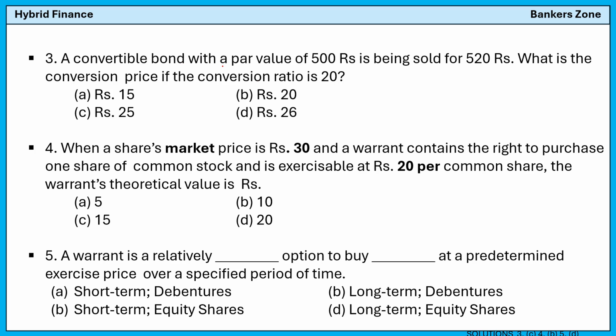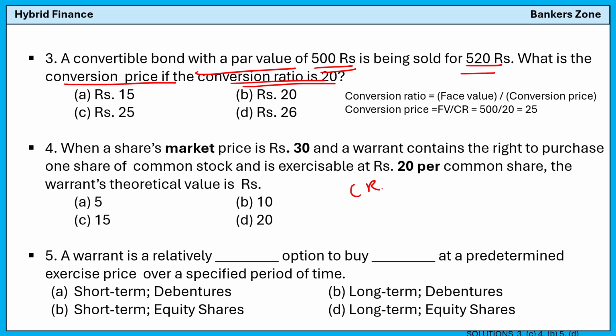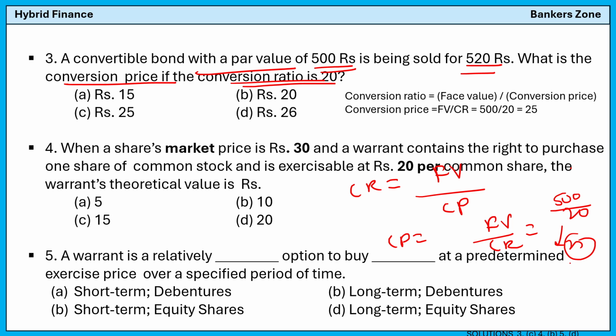See, a convertible bond with a par value of 500 is being sold for 520. What is the conversion price if the conversion ratio is 20? Here we have the simple basic formula. Conversion ratio is the face value upon the conversion price. If they are asking for the conversion price, it will be face value upon conversion ratio. Par value means face value, so the face value will be 500, and the ratio is 20. So 500 upon 20 is 25. So it will be option C.